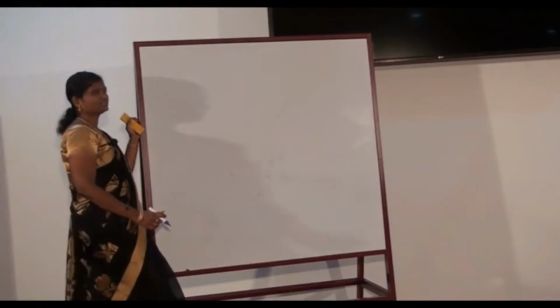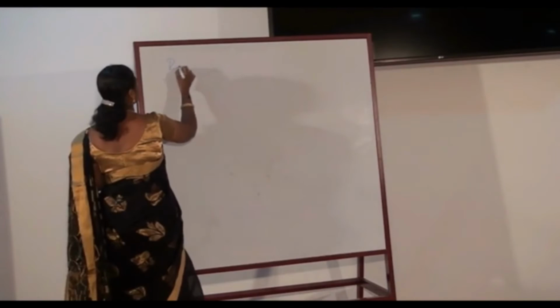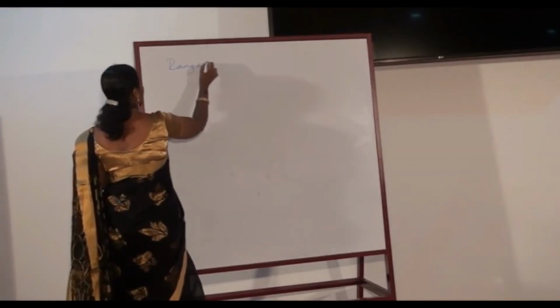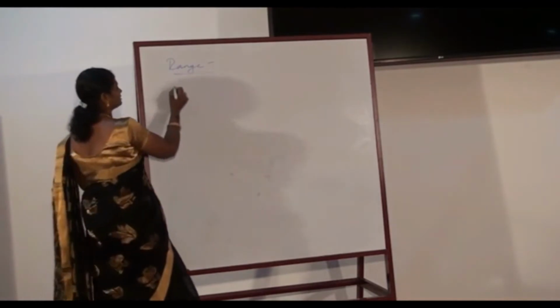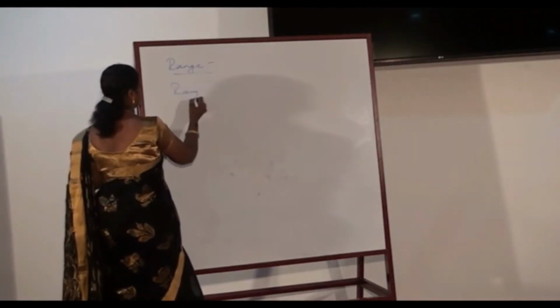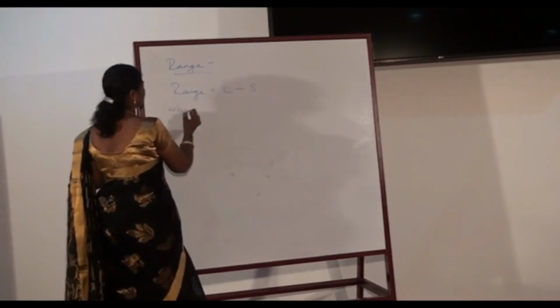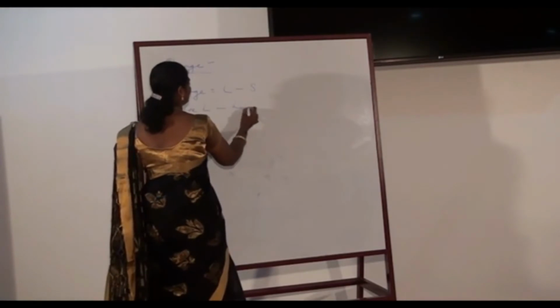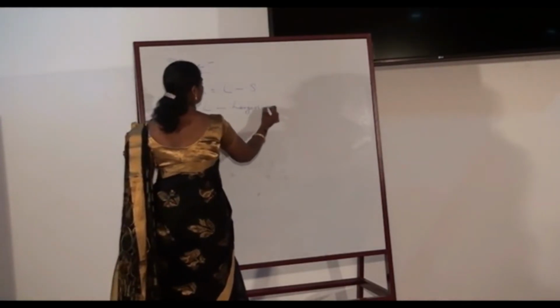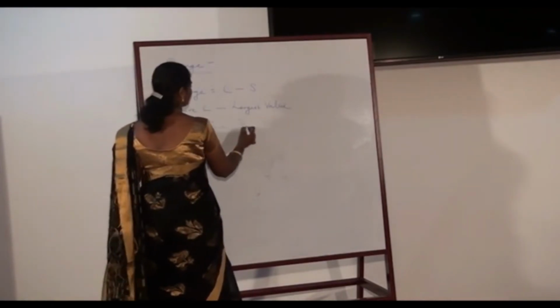The first and the simplest of the measures of dispersion is range. Range is calculated using the formula L minus S, where L is the largest value and S is the smallest value.